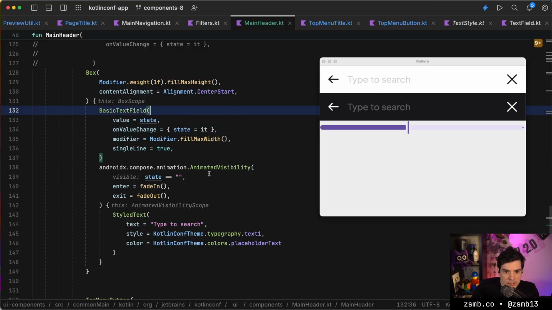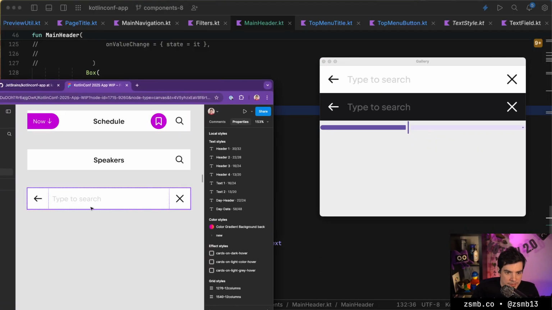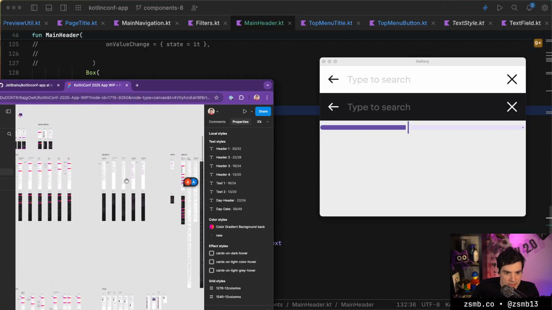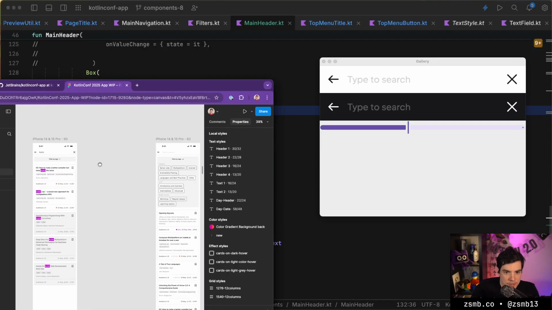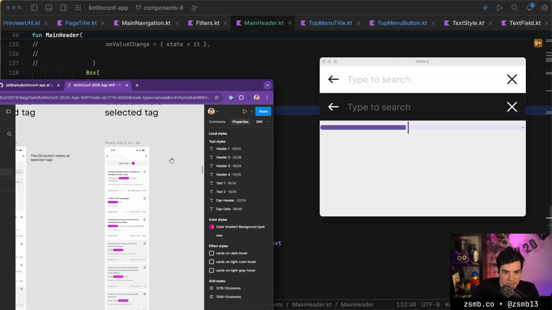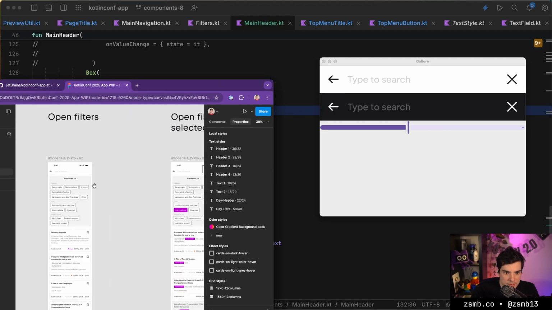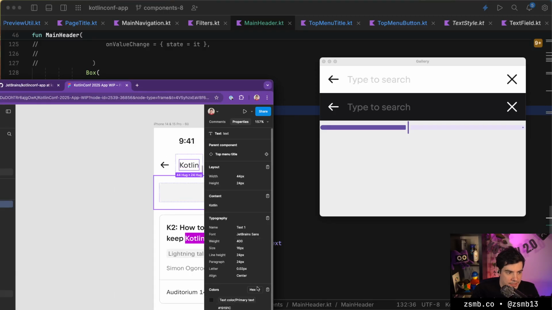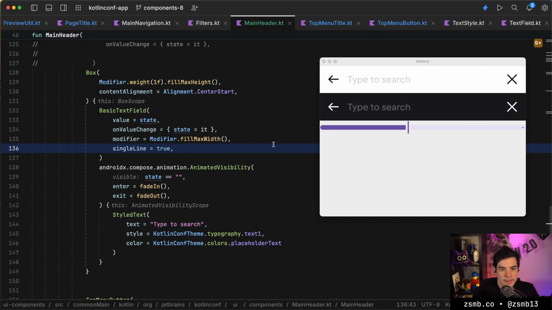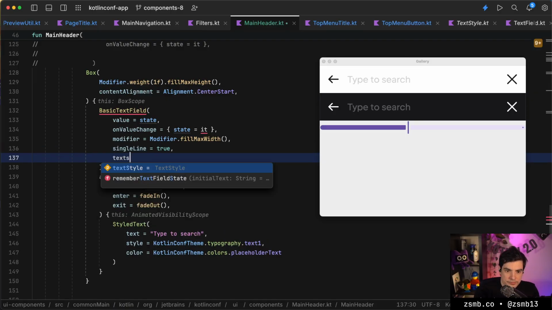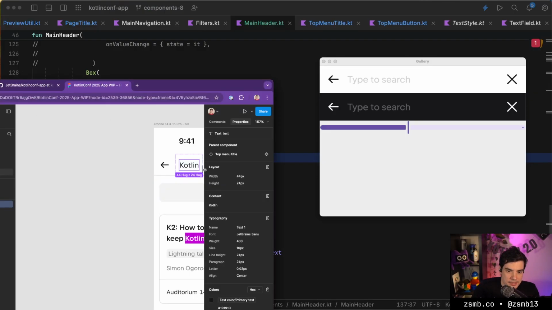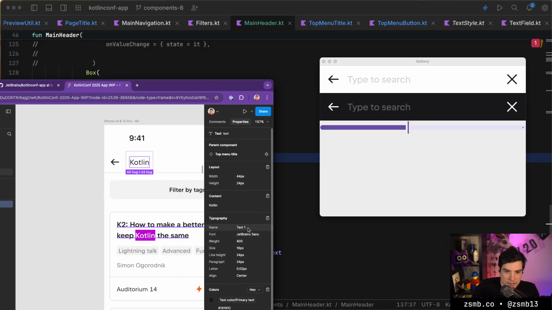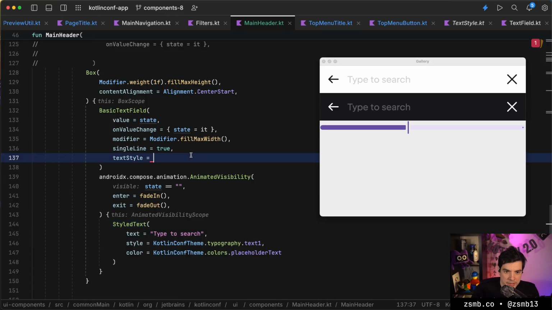So let's check what the design says here. So we need to go to the search bits. Where is it? Search. And whatever is typed in. Here we go. So this is text color primary text in the design. So I'll set a text style, which is the type is text1 and then primary text.